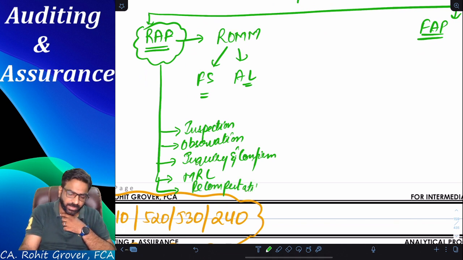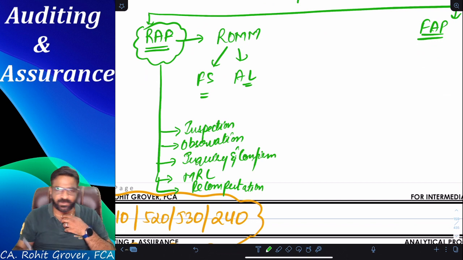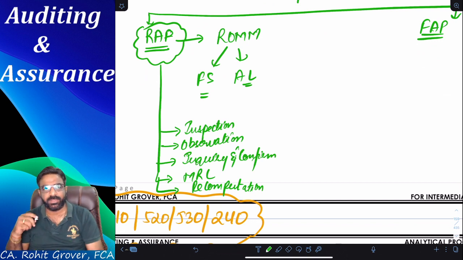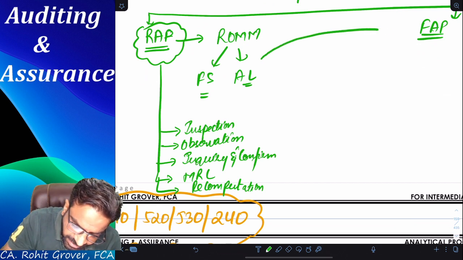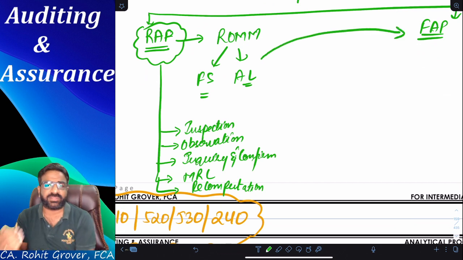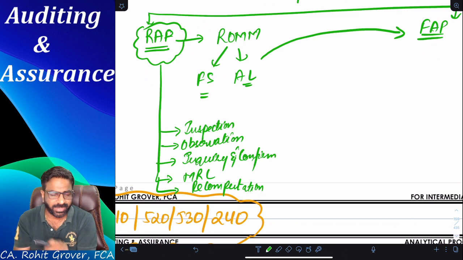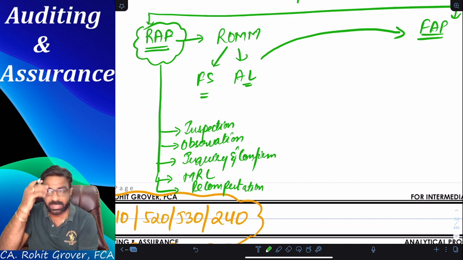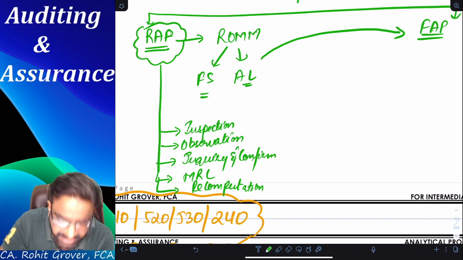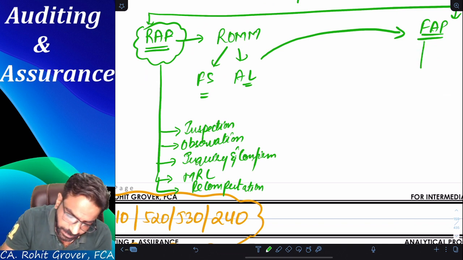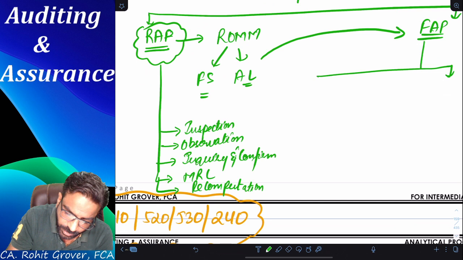Am I correct or not? So these are the various techniques from which we came to know about the RAP. When we came to know about the RAP, after that only we'll decide what kind of FAP, further audit procedures, the auditor has to apply. Am I correct or not? And when we talk about the FAP, everyone, can anybody tell me FAP is further classified into how many? Two. Yes, two. What are the two?